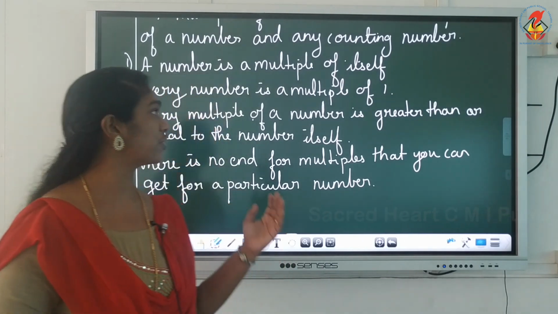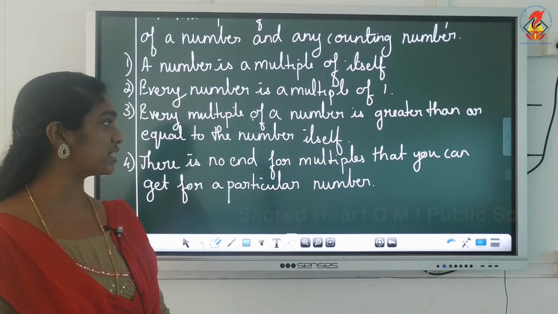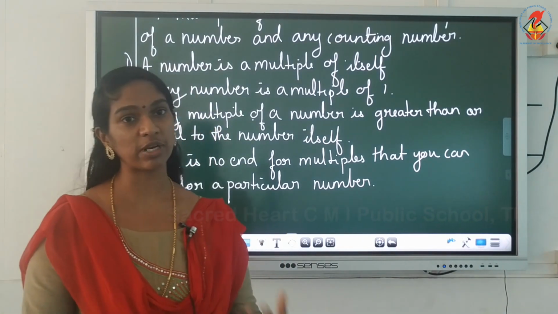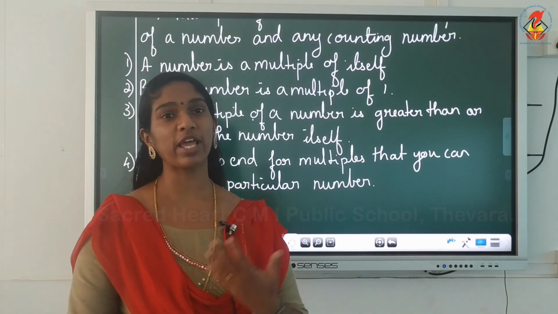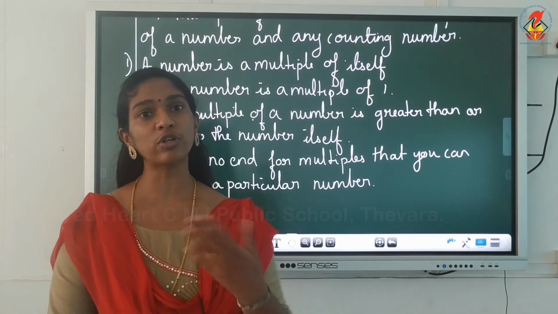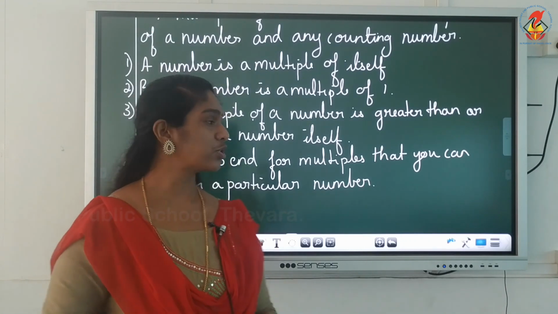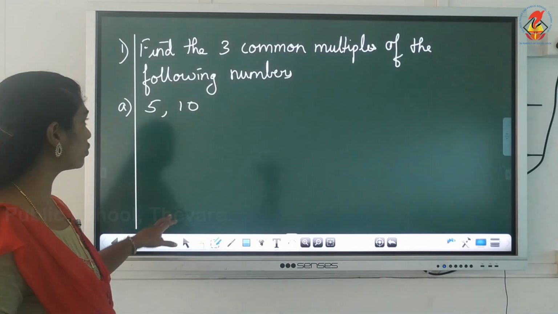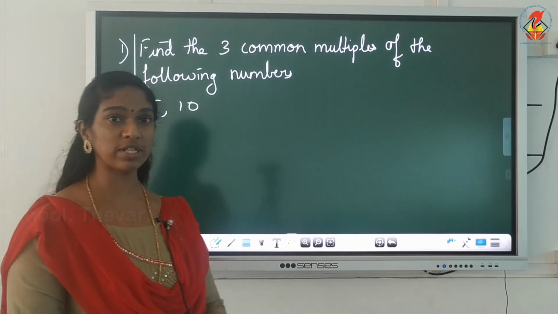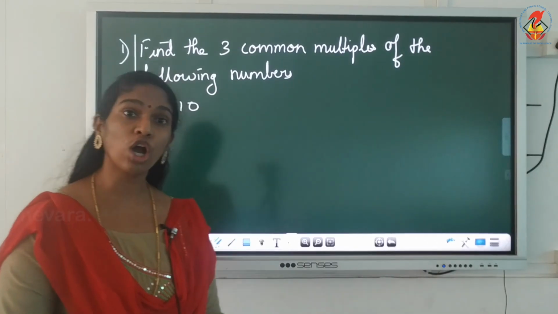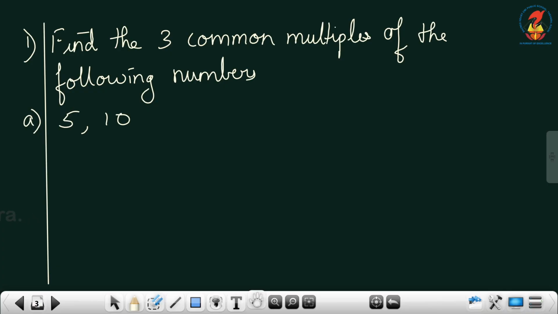Okay. So these are the few things that you have to know about multiples, and we know how to find multiples. Multiples means just multiplying by 1, 2, 3, 4, it goes on. Just multiply, you get the multiples. That is the tables itself, right? So now I am not going to go to questions of finding multiples, but straight away I am going into common multiples. Find the 3 common multiples of the following numbers.